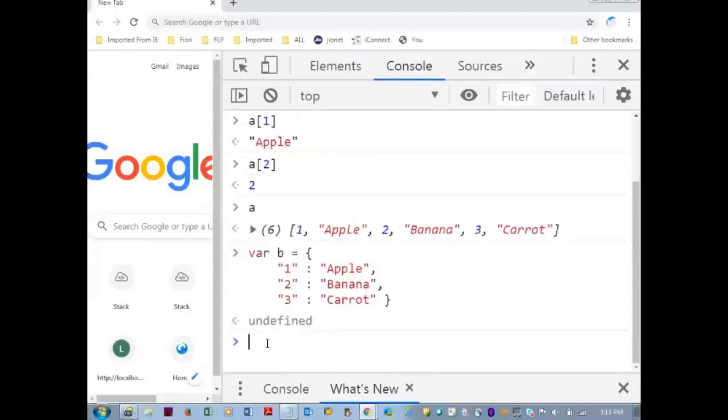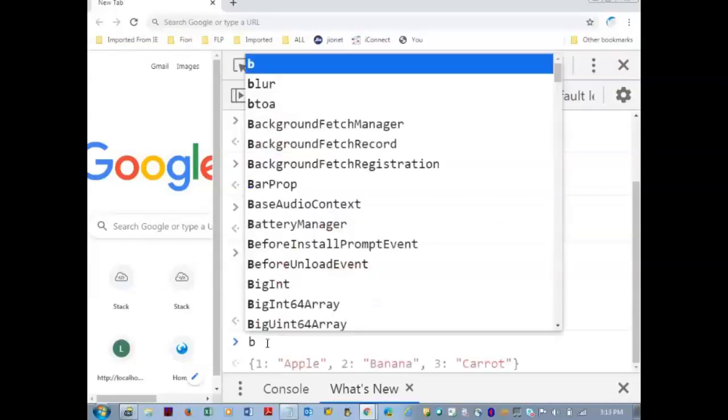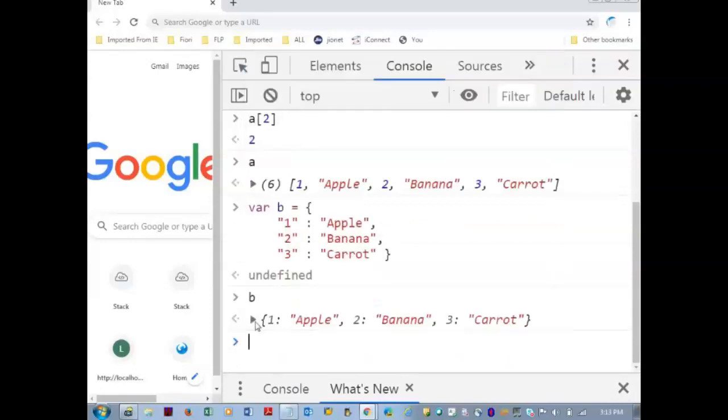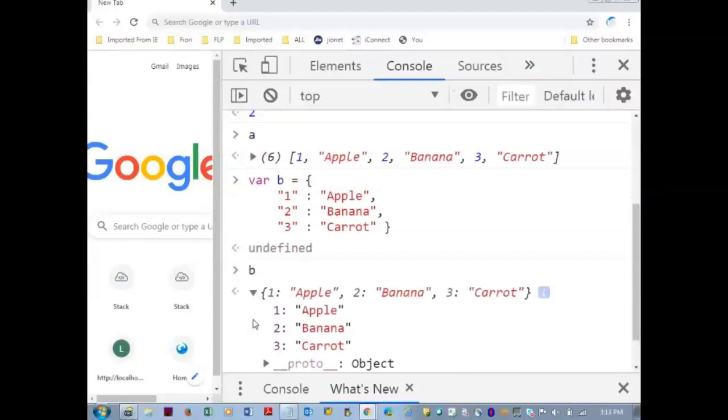Now if I just see how the data is stored, do you see that now it is storing correctly? So JSON array is nothing but a normal array but with structured data.